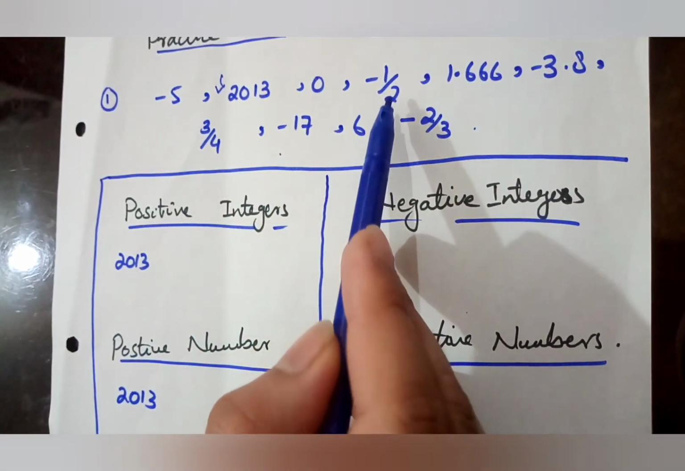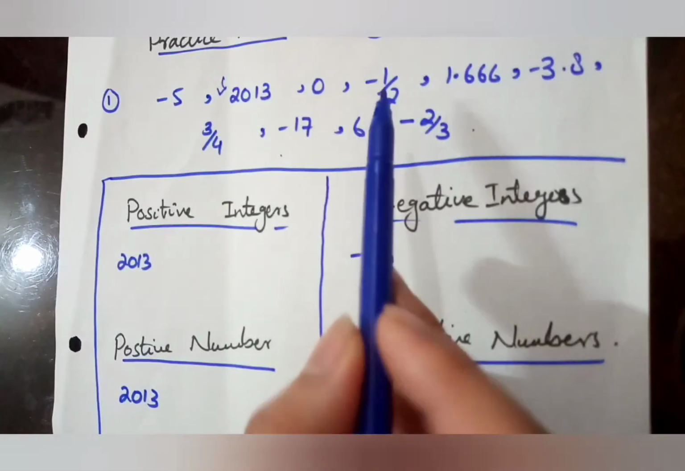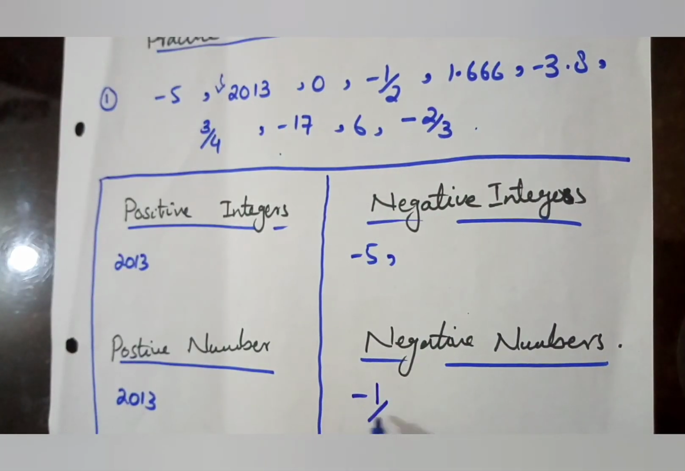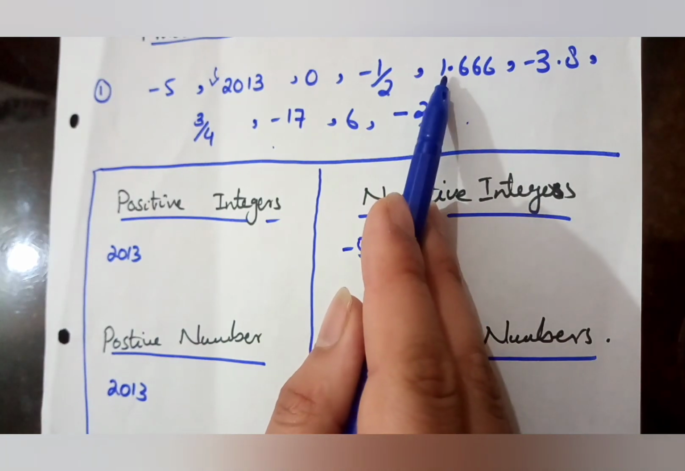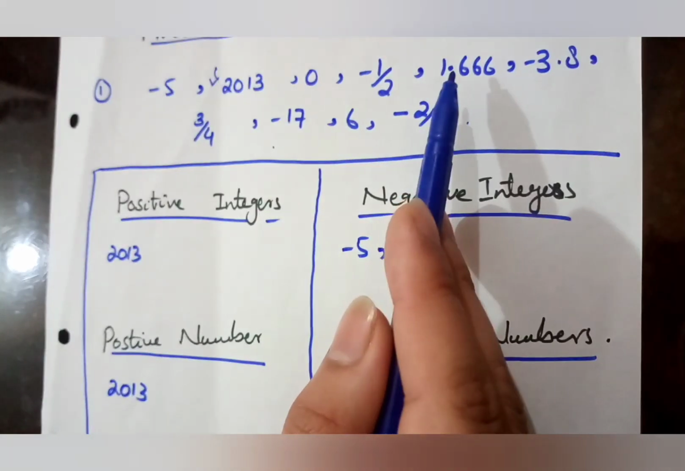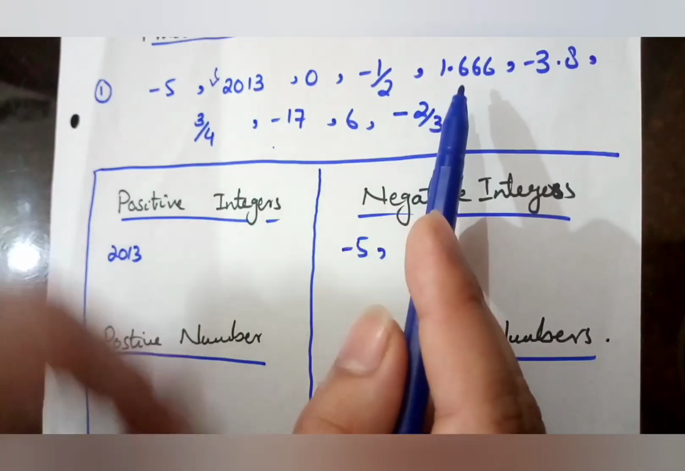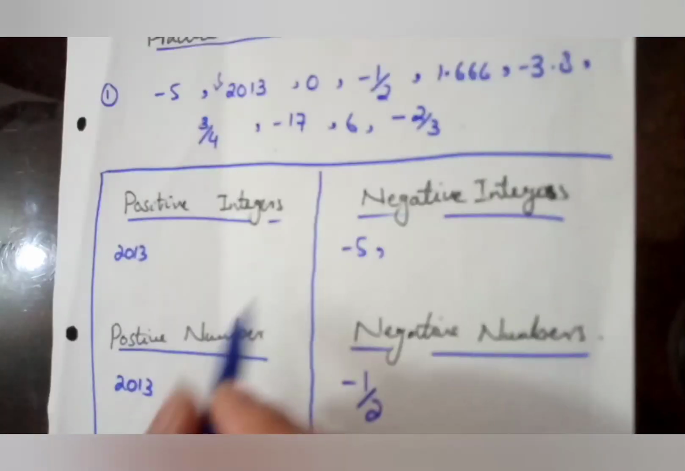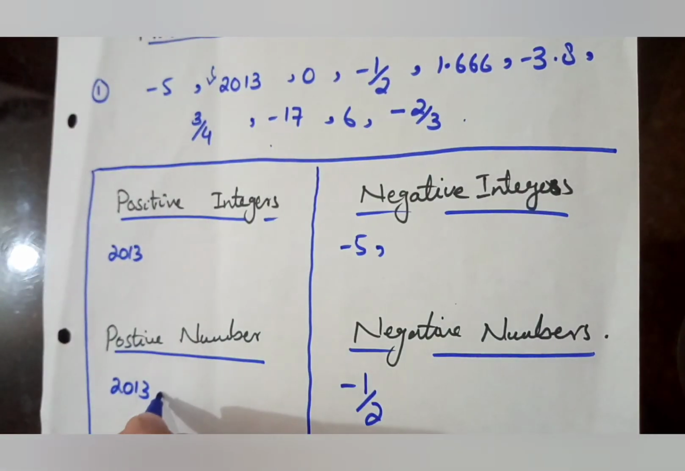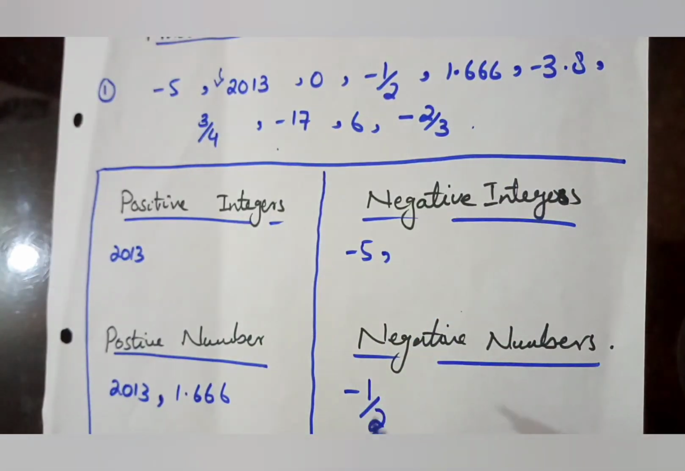Then minus 1 by 2. First of all, minus means it is in the negative category, and it is a fraction term, so it comes only in the category of negative numbers. Then we have 1.66. Again, a point comes in the category of numbers, because whenever a value is in decimal form, that means this is a fraction term converted into decimal. There is no sign, so it can be in the category of positive numbers. Then 1.666, and minus 3.8, so a negative number.